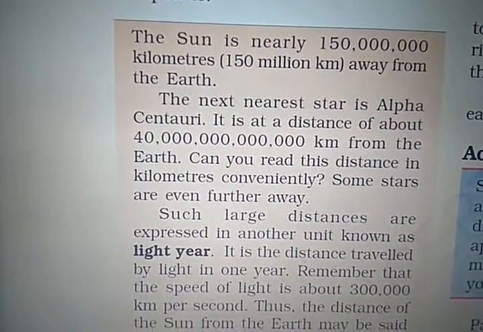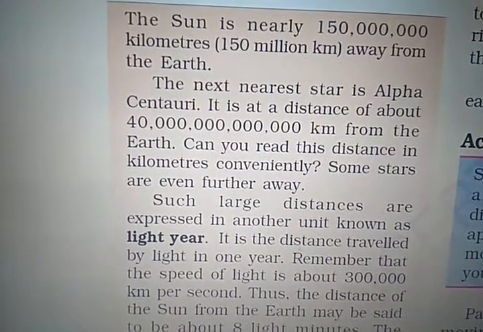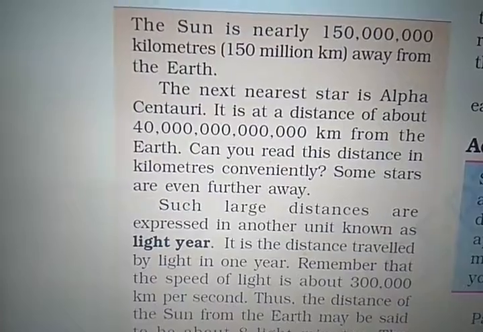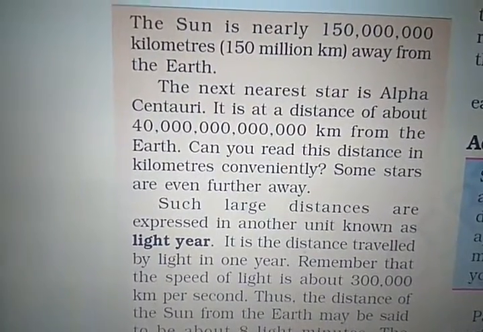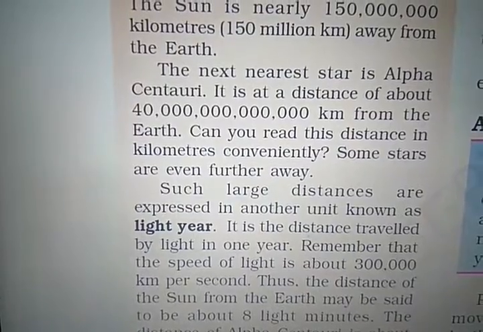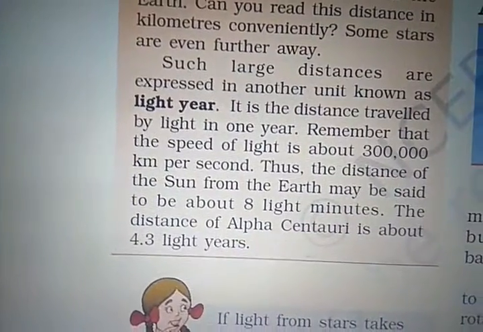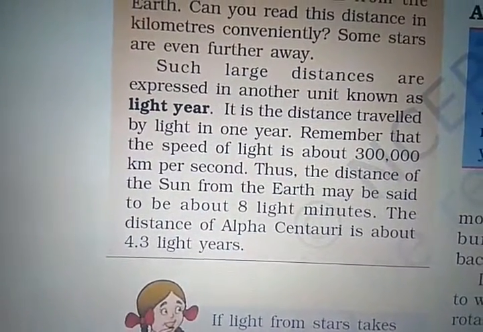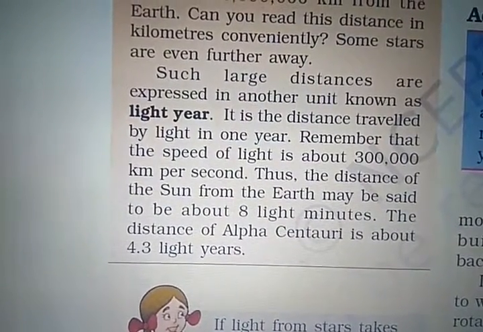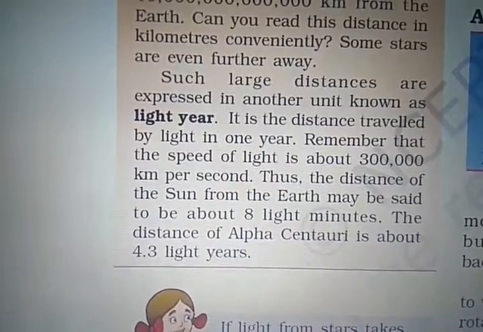It is the distance traveled by light in 1 year. Remember that the speed of light is about 3 lakh km per second, right? Thus the distance of the sun from the earth may be said to be about 8 light minutes. The distance of Alpha Centauri is about 4.3 light years.